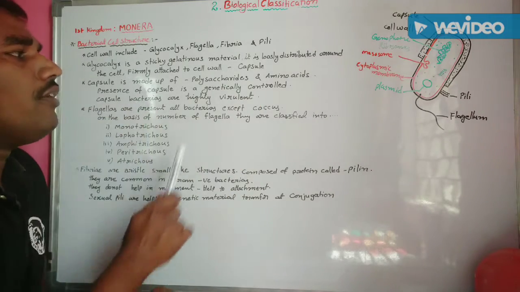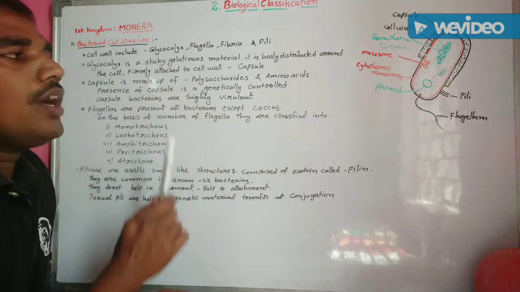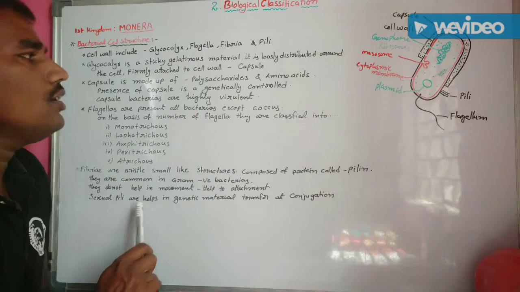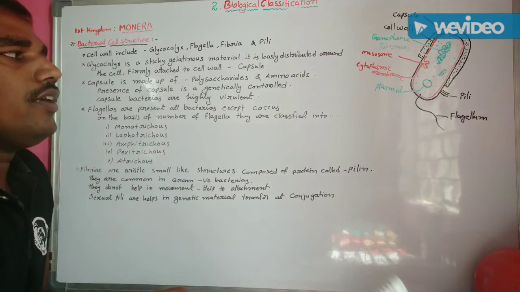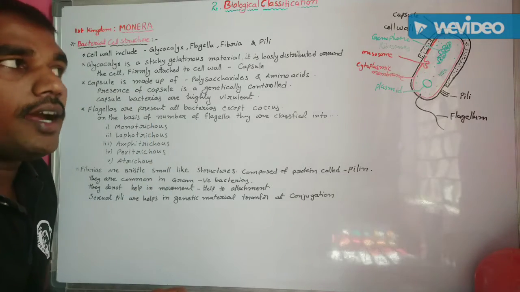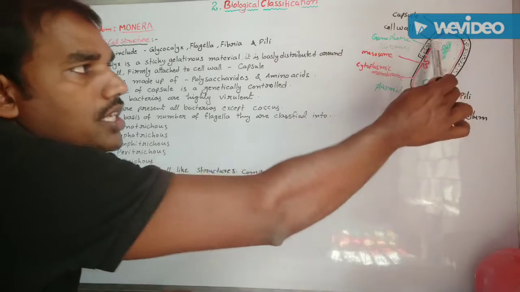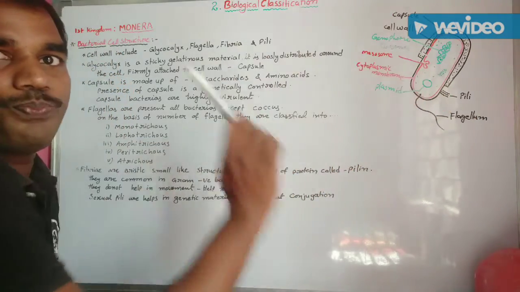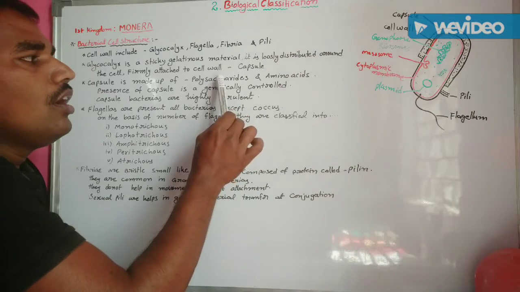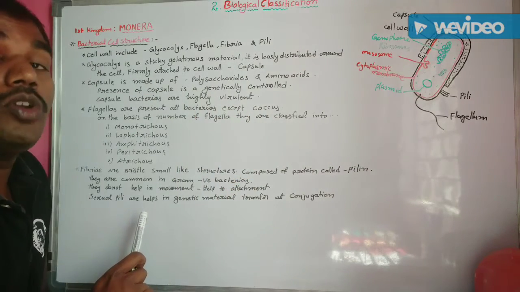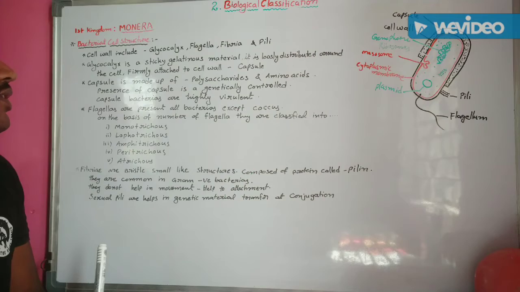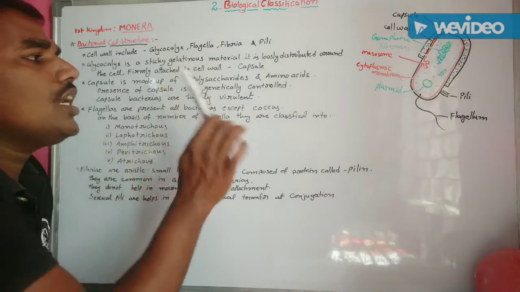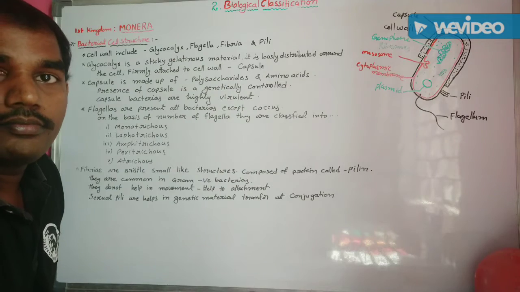The capsule is made up of polysaccharide and amino acids. This one is the dotted layer, the capsule. Remember this one. Okay. The presence of this capsule is genetically controlled.